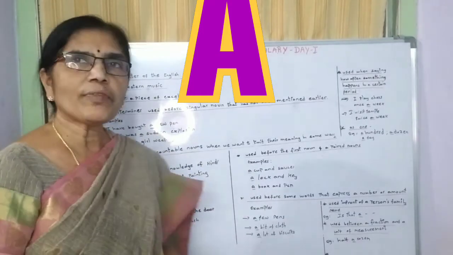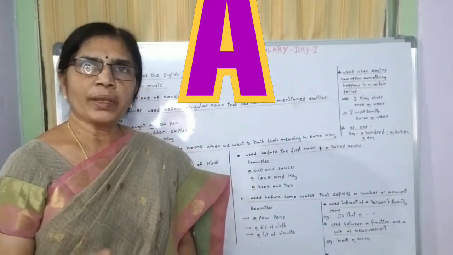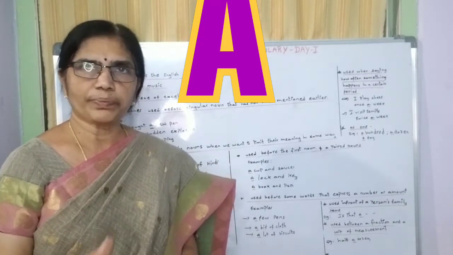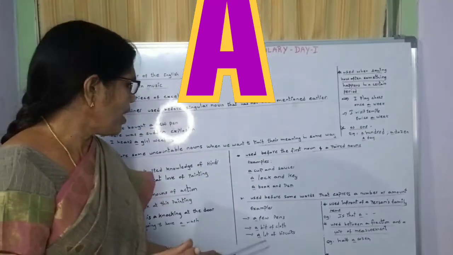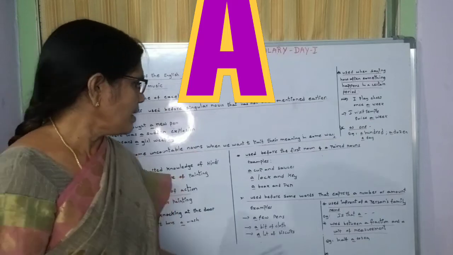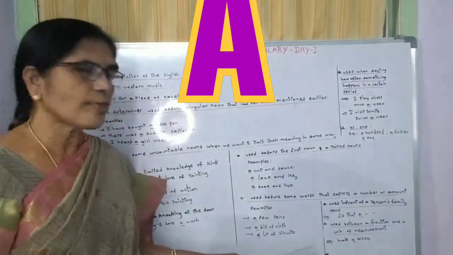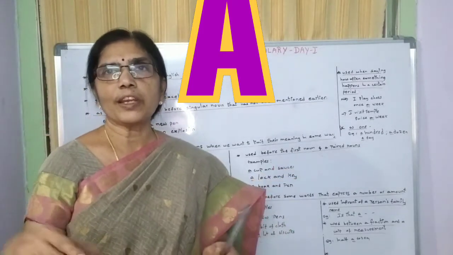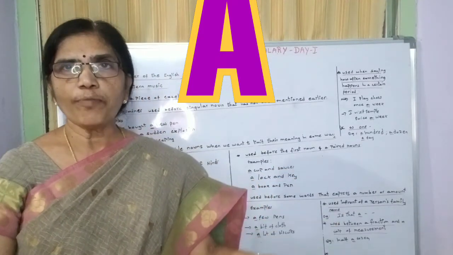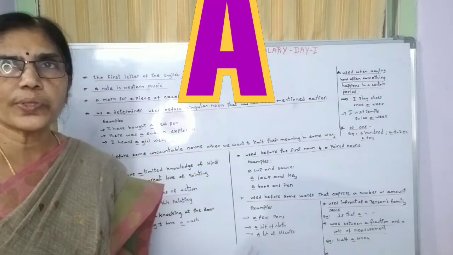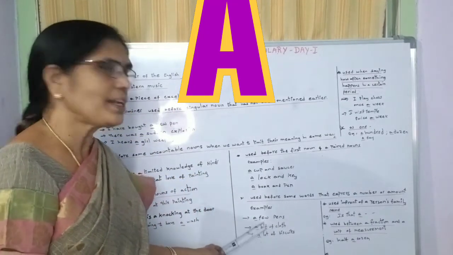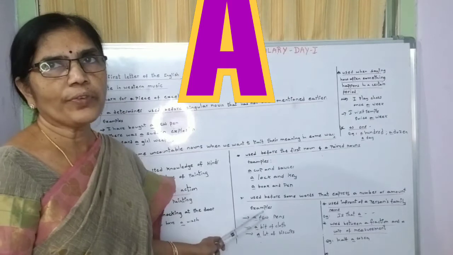In the same way, a bit of cloth. A bit means it's a quantity, a certain amount. In the same way, a lot of biscuits. Suppose there are many biscuits, we can say a lot of biscuits are there. Before lot of we use a, and at the same time, depending upon the situation, before few we use a.